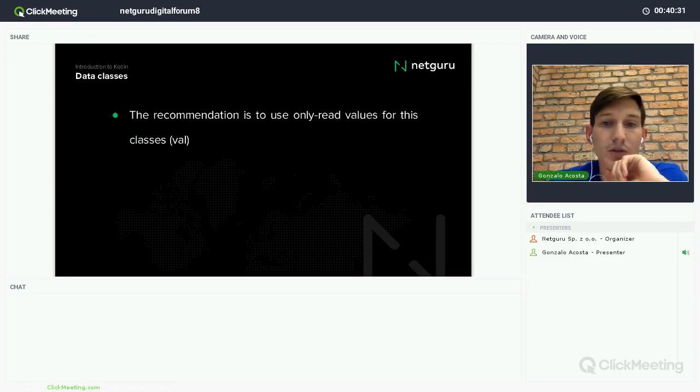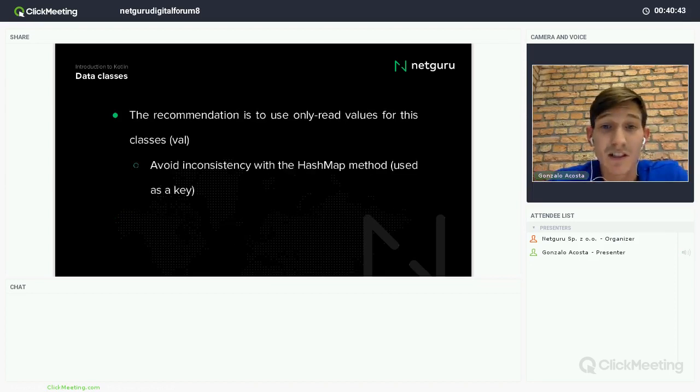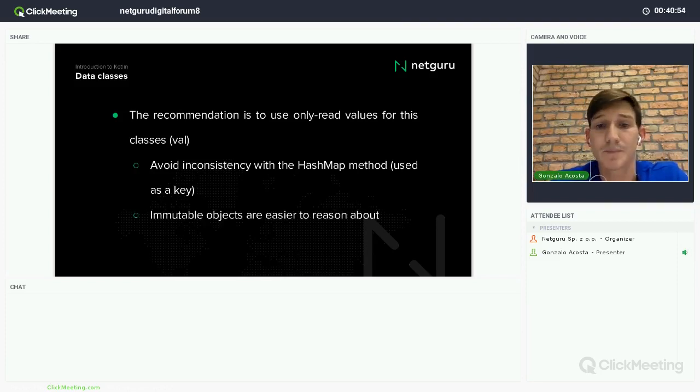The recommendation is always to use only read-only values for all the classes. Of course, it's not always possible, right? But that's my recommendation. And why? Because basically you can avoid inconsistencies, for example, with the hash code in case of a hash map. If you change some value, it will not be consistent. And immutable objects, of course, are easier to reason about, for example, in multi-thread coding.